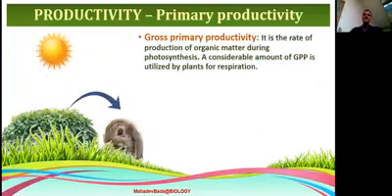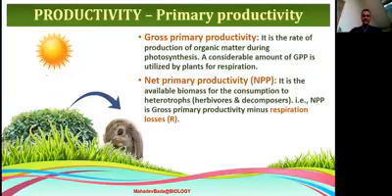Gross primary productivity is the rate of production of organic matter during photosynthesis. A considerable amount of GPP is utilized by the plant for respiration. Whatever is left after respiration is called net primary productivity.